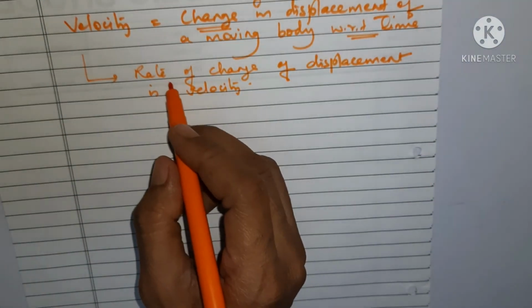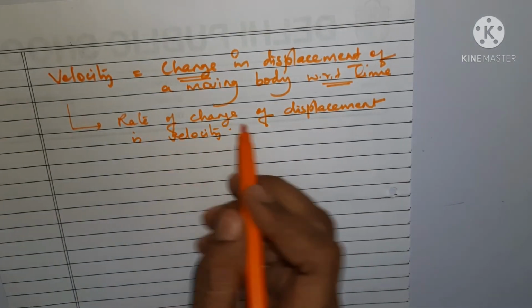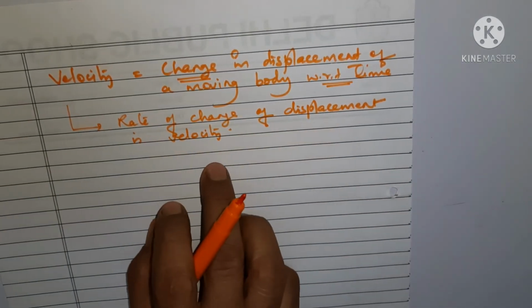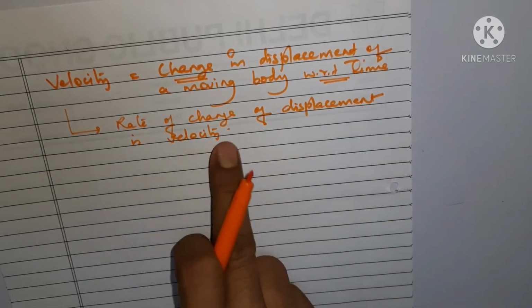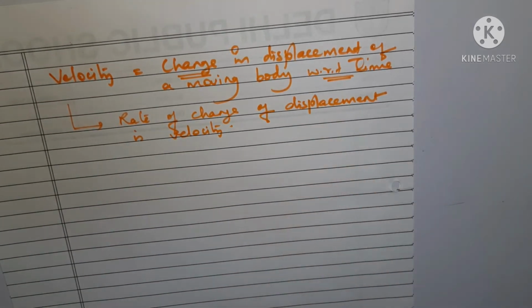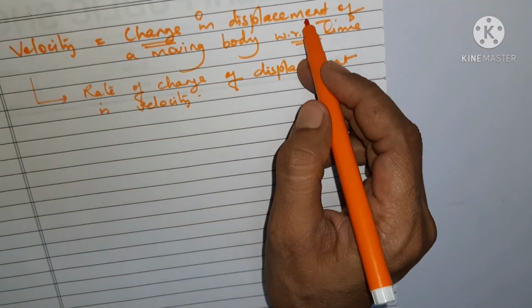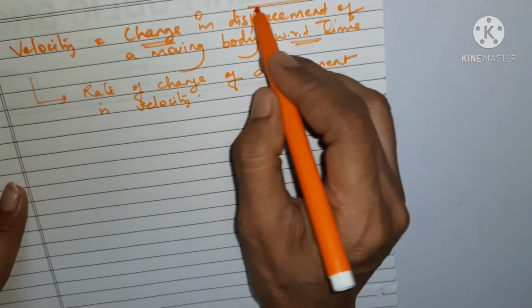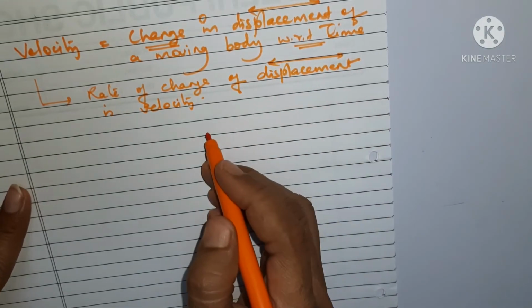Remember, if we write rate of change of position instead of displacement, then I have to mention that the rate of change of position in a specific direction is velocity. If you are going to use position, you have to mention the direction as well, otherwise it will become speed. So for velocity, you need to mention the word displacement because displacement itself specifies the direction.